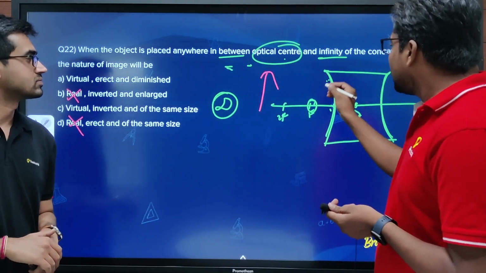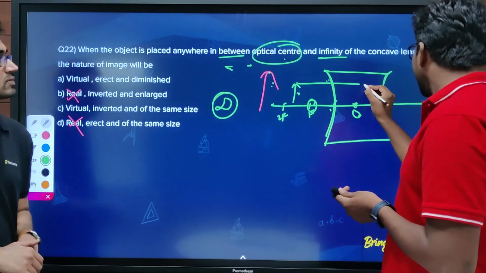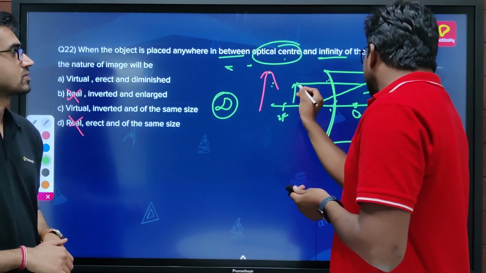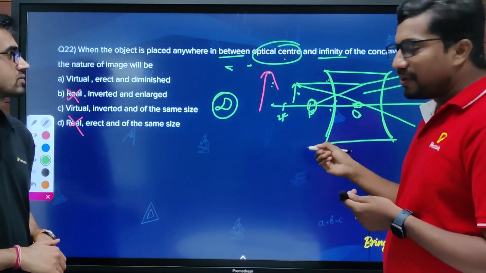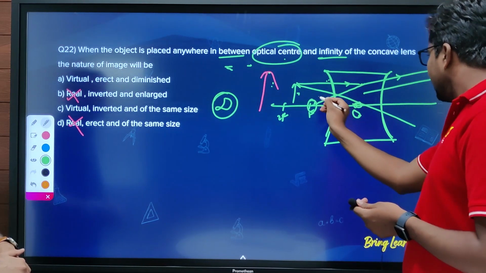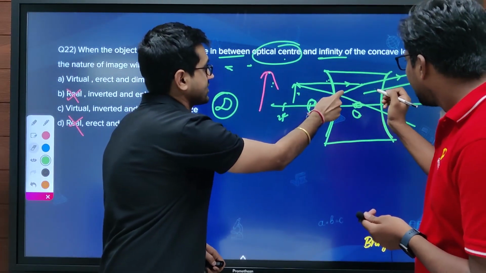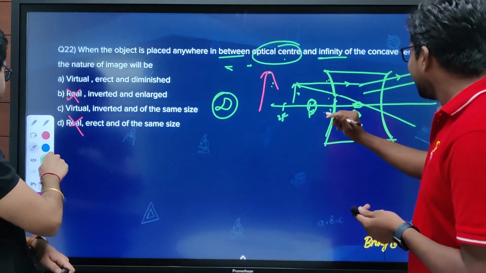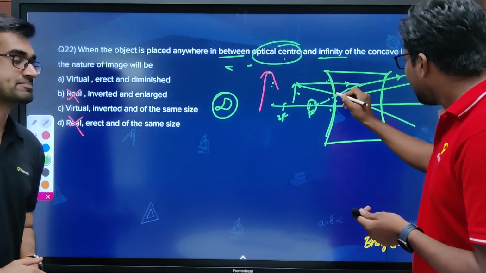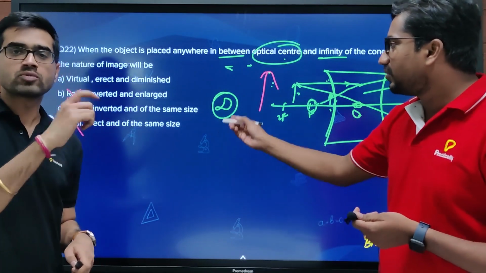In such a case, suppose this is the object, the light ray appears to be diverged from the focus, and the second one I will take through the optic center. As I said, this is a diverging lens, and the light ray passing through the optic center of a concave lens goes straight. Sir, I think if we can remove this part so that this ray comes at the left side. Exactly. So these appear to be meeting somewhere over here, and we will get a virtual erect and diminished image, smaller than the size of the object.